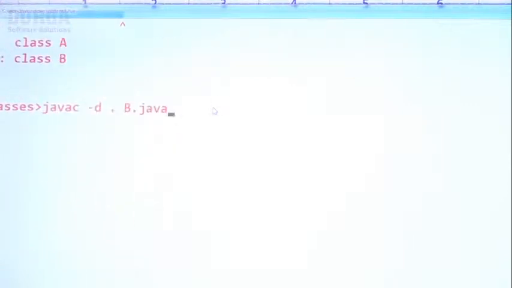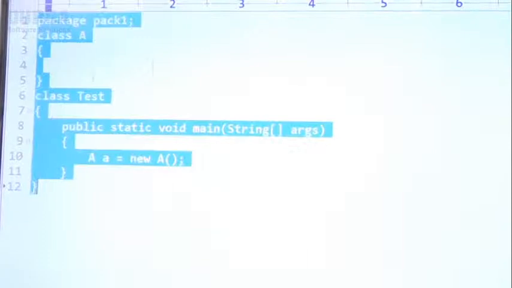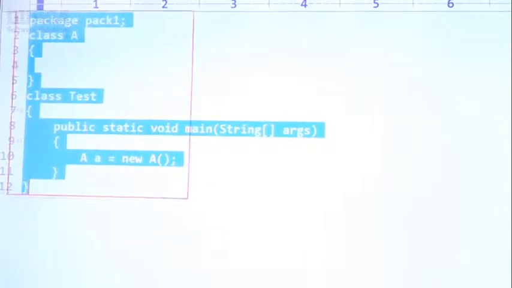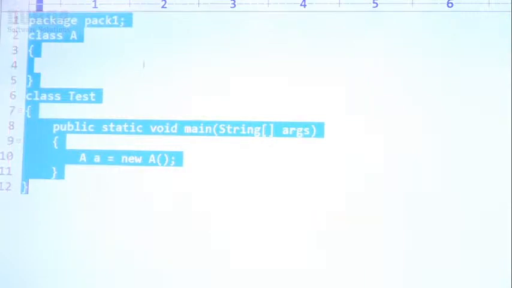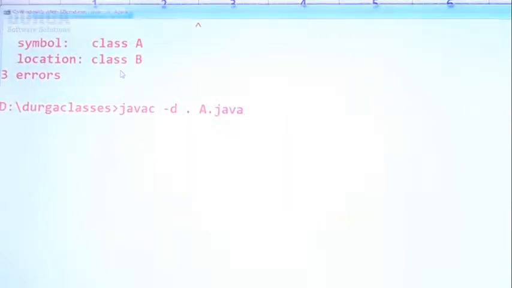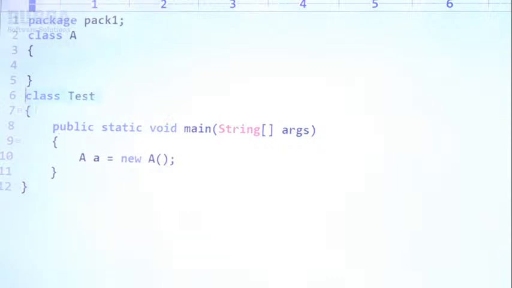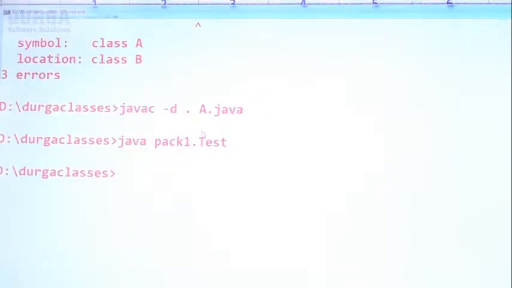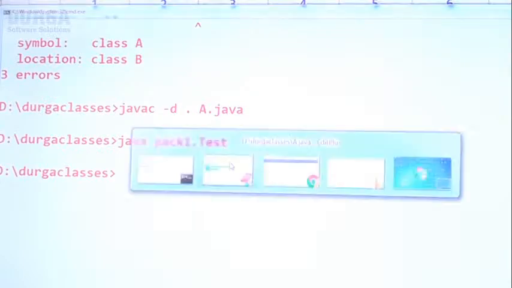Now javac -d . A.java, complete A.java. Do you know this total program I saved as A.java? No syntactical mistake. Okay, perfectly valid. java pack1.Test, I'm trying to execute the Test class. Now is it going to work or not? Yes, perfectly. We are not going to get any error, right?